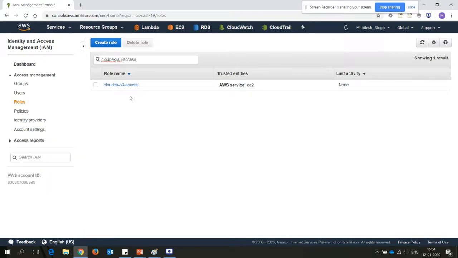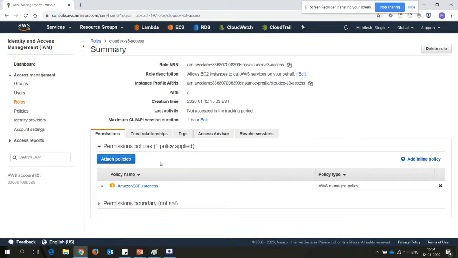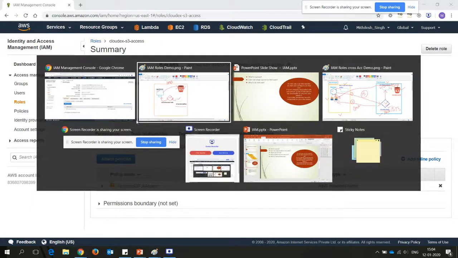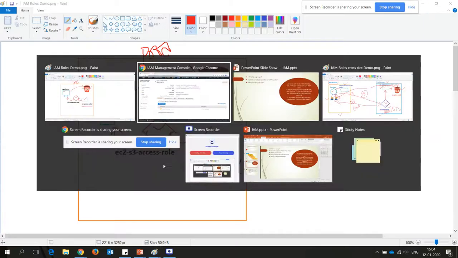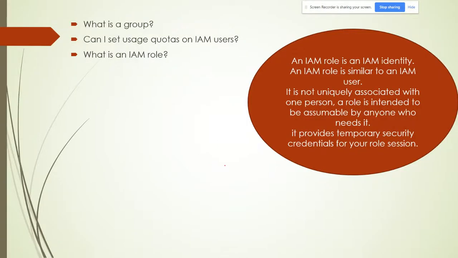So it was not showing there. Okay, so the limitation was exceeded. Okay, so click here, CloudX S3. You can see the role is created. And you have to apply this role to your S3 bucket. So this is one of another case of EC2 role access. Okay, and let's see the next.